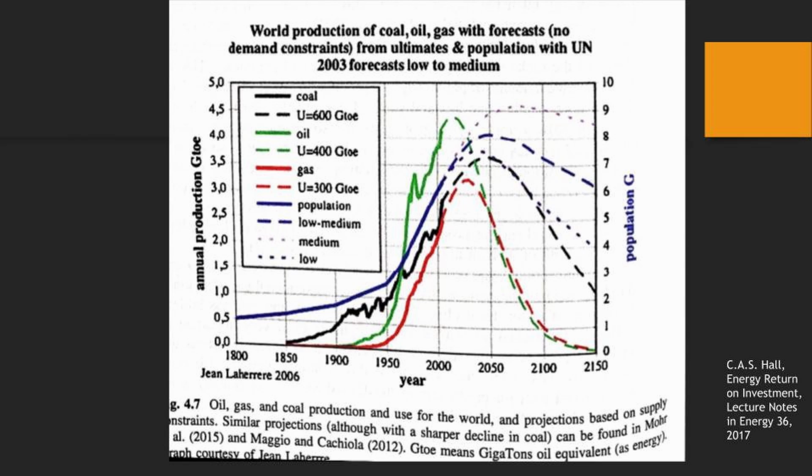No demand constraints for an ultimate, and population for the UN 2003 forecast low to medium. Here you have population. It peaks at a certain point. Coal peaks at a certain point. Gas peaks at a certain point. Oil peaks at a certain point. At a certain year, it peaks and then you get less in return. It doesn't matter how much money you put in, how much energy you put in, you get less in return.